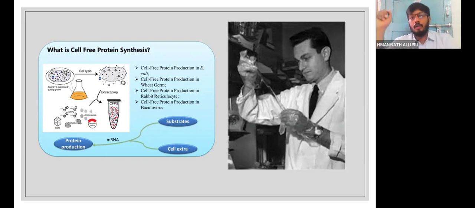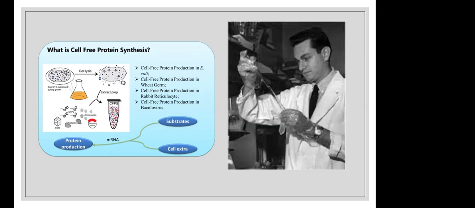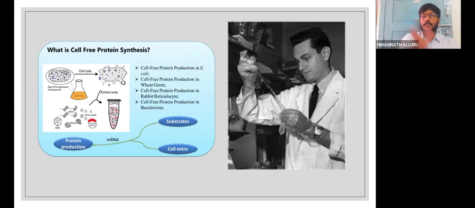These are all the reasons why the codons were able to be discovered. Otherwise, how could the codon be discovered? What is a codon? How is this codon coding for that particular amino acid? These things we are able to discover only because of this method developed by Marshall Nirenberg.